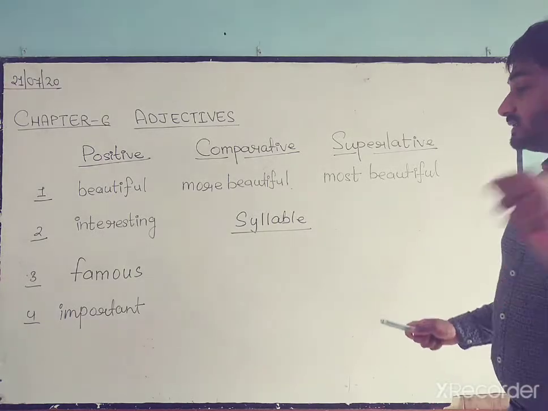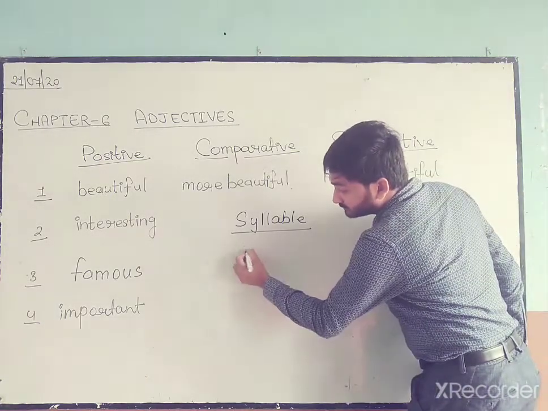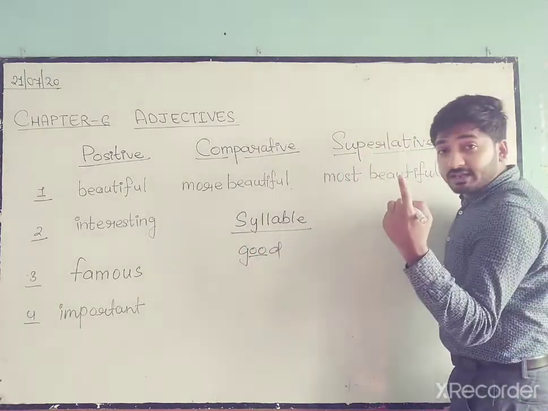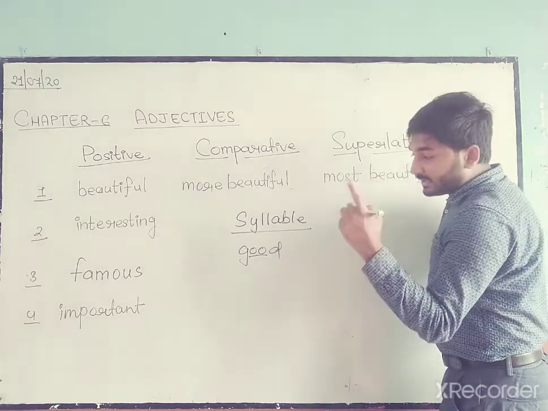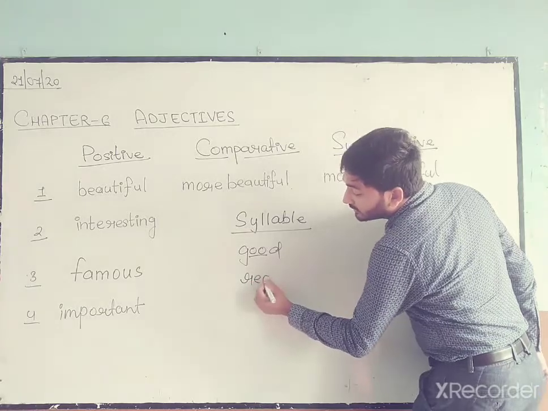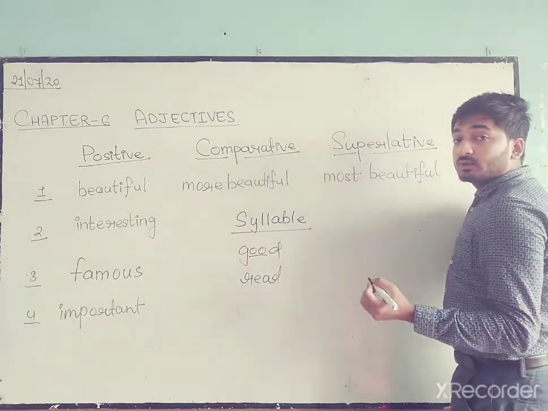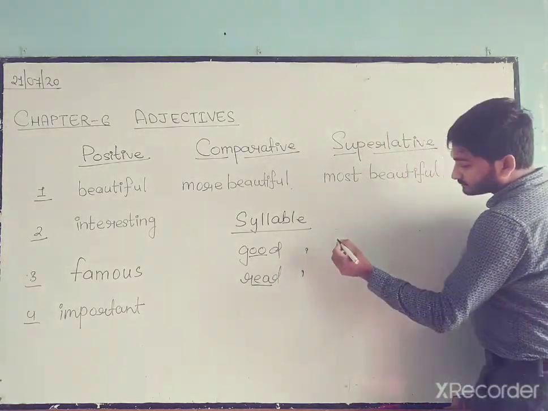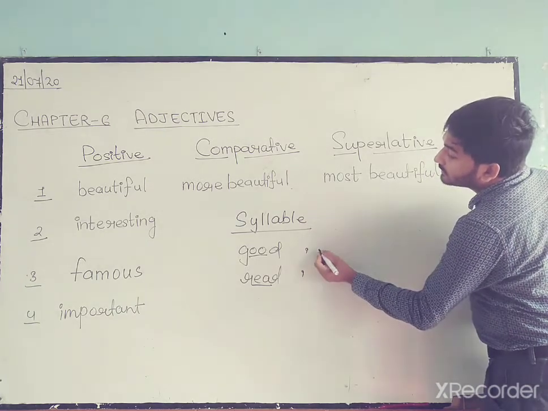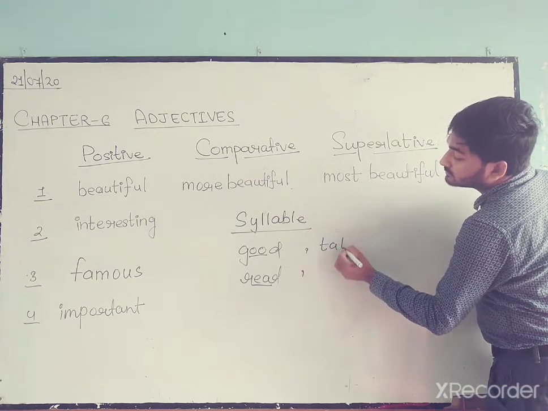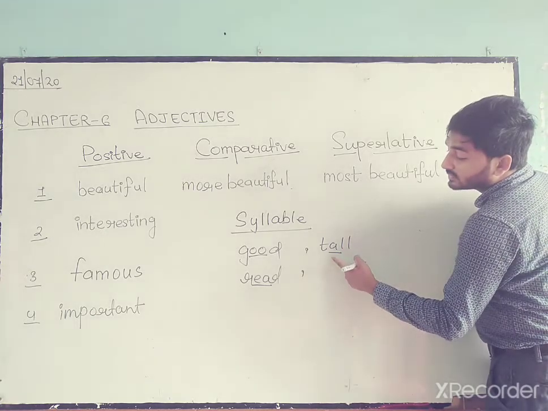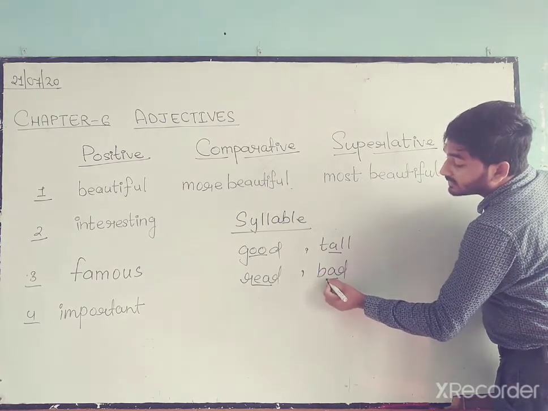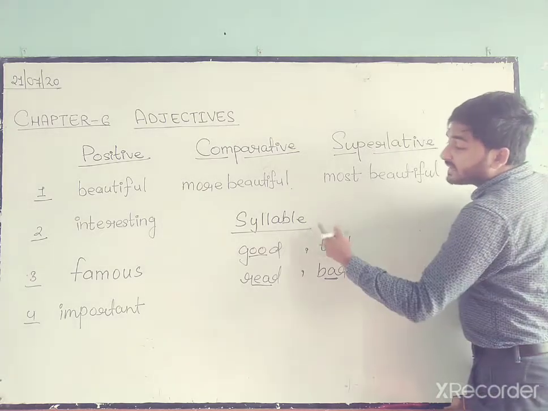Okay, so we must know how to read a syllable in an adjective. Now see these adjectives. Good, one word, one syllable. Yes, one vowel sound is coming, good. Now read this word, red. Yes, and tall, yes, tall, and bad, one sound, yes. So these are one syllable.